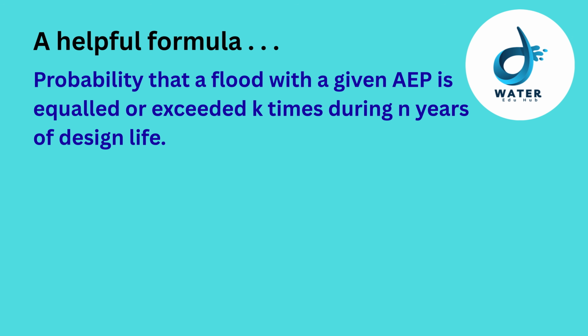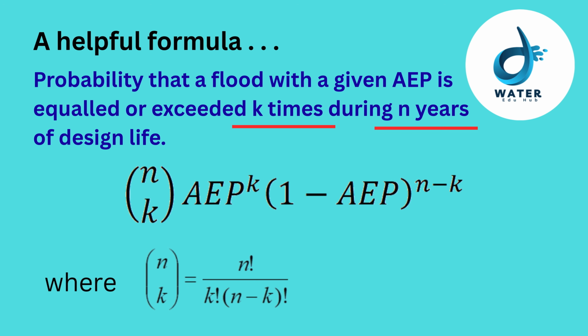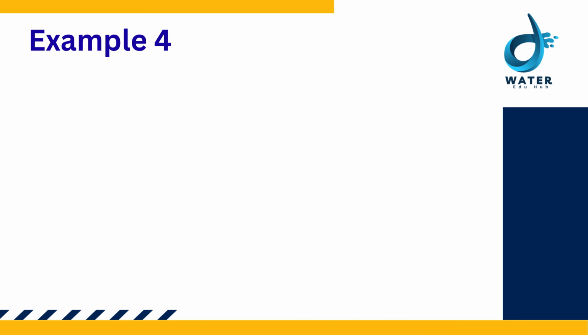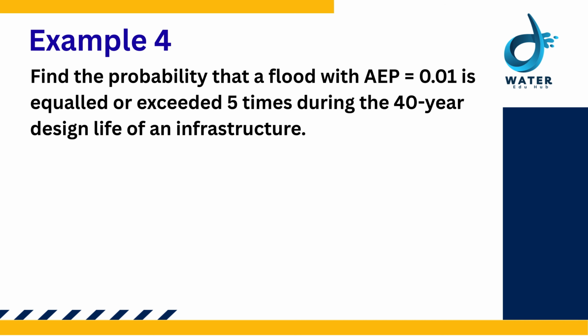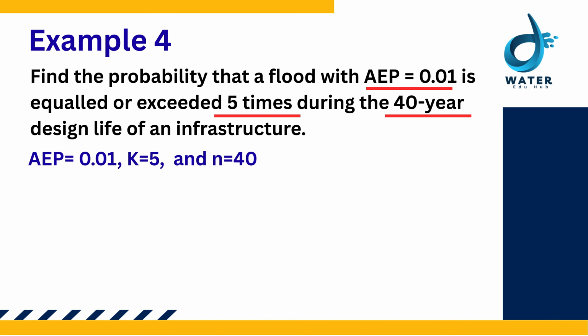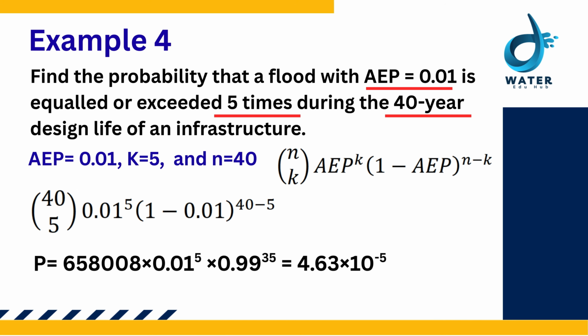We can then extend this problem to the case where we are interested in the probability that a flood with a given AEP is equaled or exceeded k times during n years of design life. In this case, you can use the below formula to find the answer. Now let's solve another example using this formula. Imagine we want to find the probability that a flood with an AEP of 0.01 is equaled or exceeded 5 times during the 40-year design life of a flood management infrastructure. Here, our AEP is 0.01, k is 5, and n is 40. So the solution will be like this.